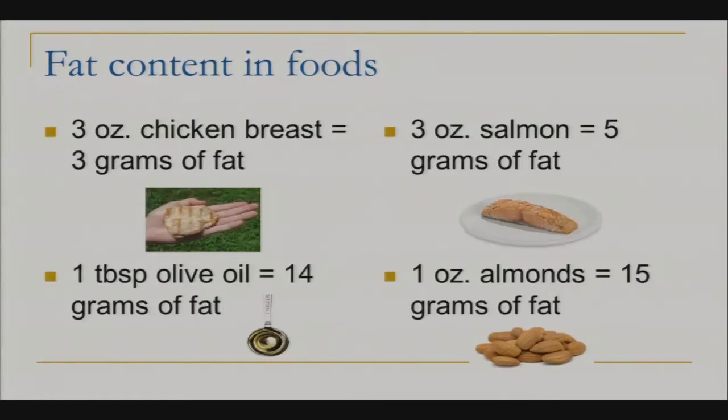So if you take a cup of broccoli and you're sauteing it in a pan with a tablespoon of olive oil, the broccoli is low in fat, so it's going to act like a sponge and soak up that 120 calories of olive oil. So now your 30-calorie cup of broccoli is 150 calories. An ounce of nuts can range anywhere from 140 to 160 calories. A cup of nuts contains 500 calories. While it is heart healthy, we still need to watch portions.